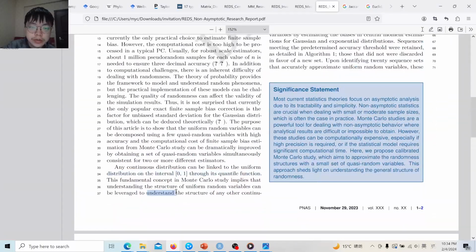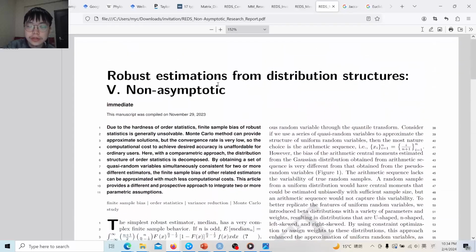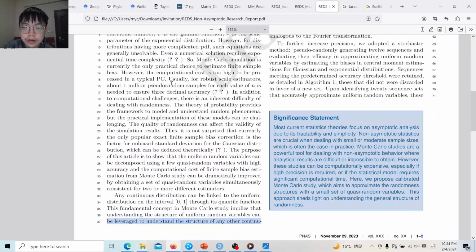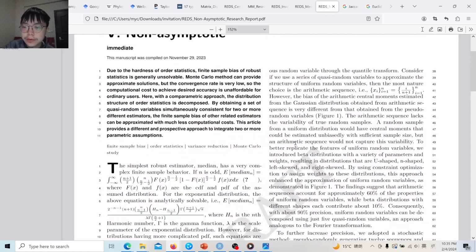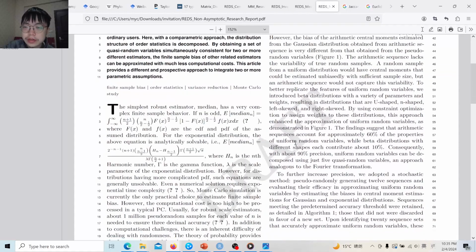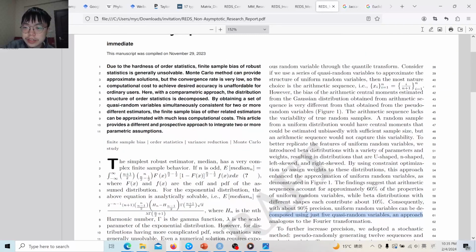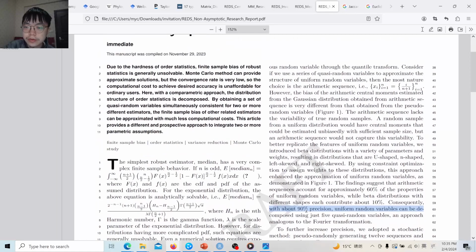Therefore, we show that it is possible to decompose this uniform distribution with several different sequences. We first consider decomposing this uniform distribution with 12 sequences. The first is an equi-interval arithmetic sequence, and then beta sequences from beta distributions with U shape, N shape, right skew, left skew, and also monotonic decreasing and monotonic increasing, and then we consider some mixtures of them. A very surprising result is that just using such 12 sequences, we can achieve a relatively accurate precision in decomposing the randomness of this uniform distribution.